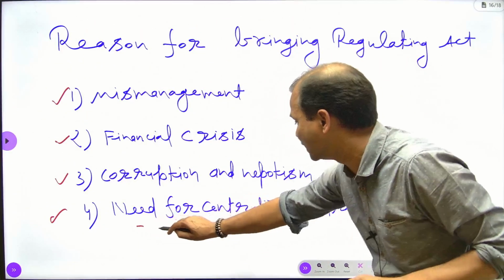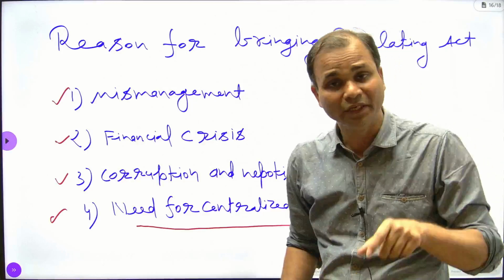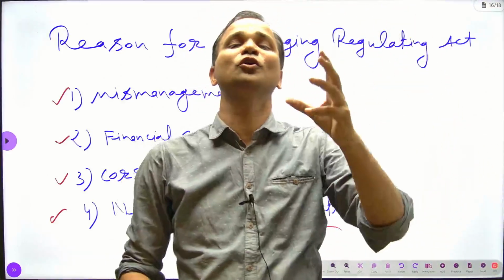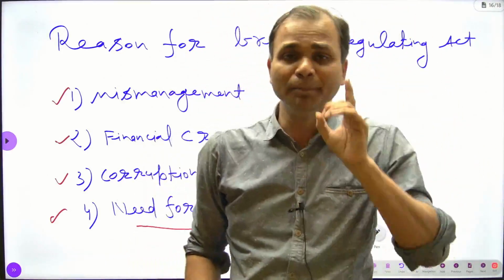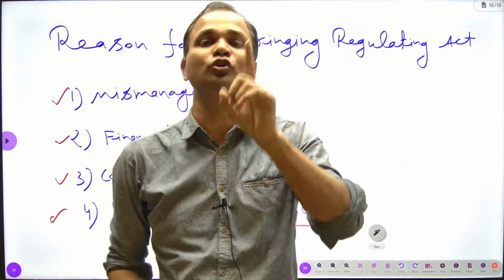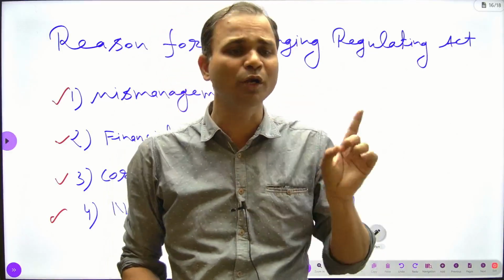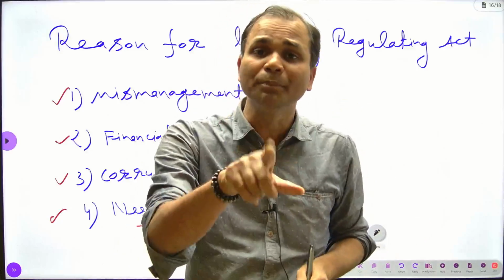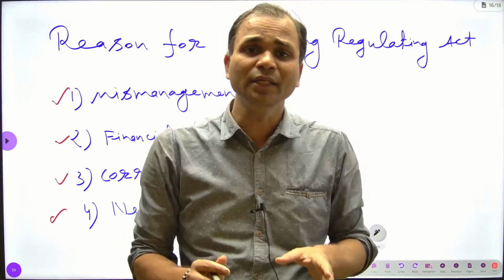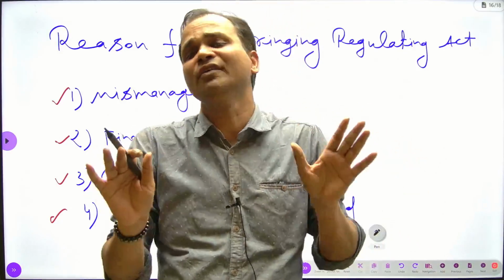And the fourth was the need for centralized control. It means till now the company was controlled by the board of directors, and the members of the board of directors totally belonged to the company. They did not belong to the Crown. They belonged to the company. That's why they were free from all kinds of control.